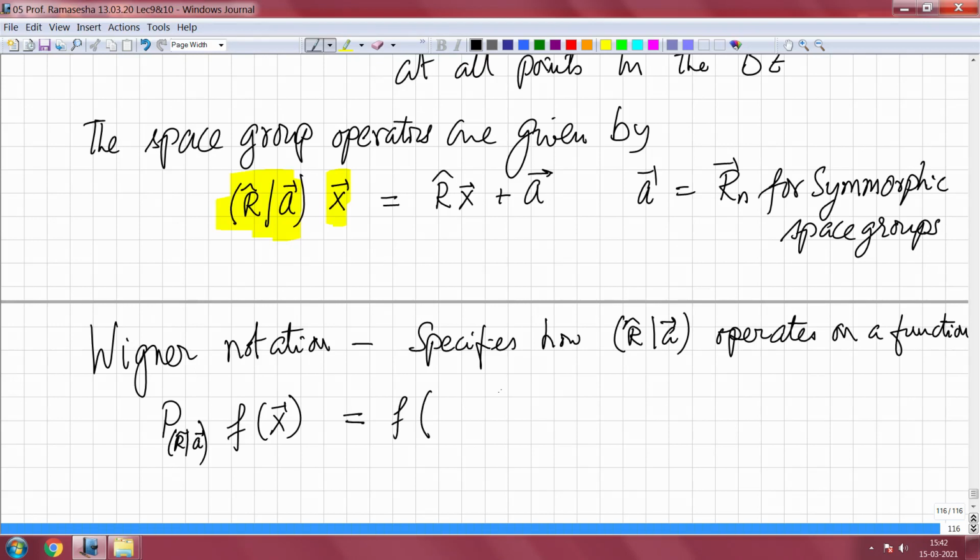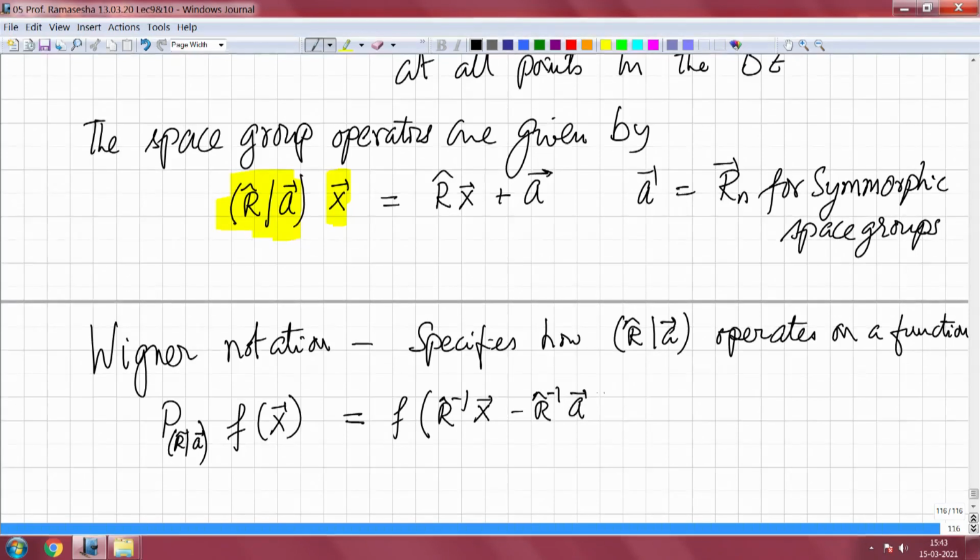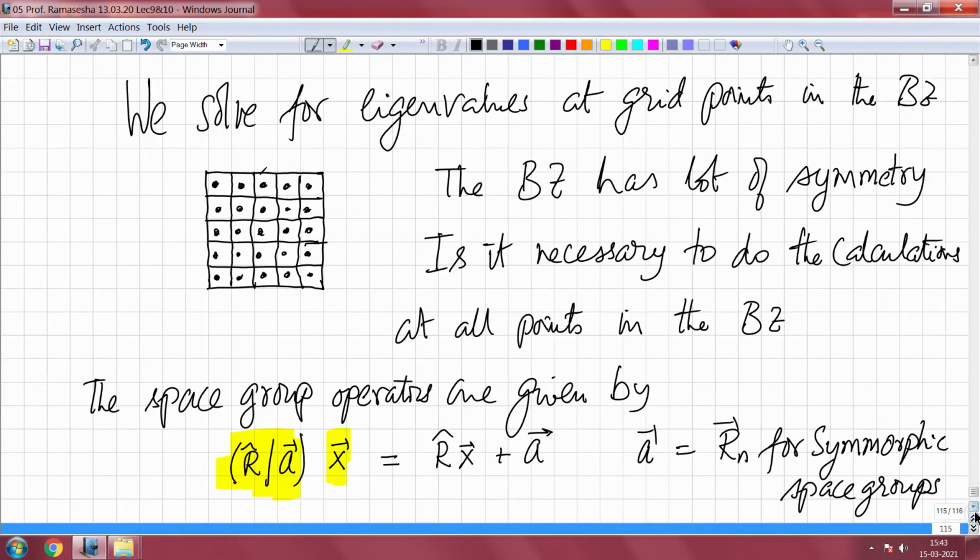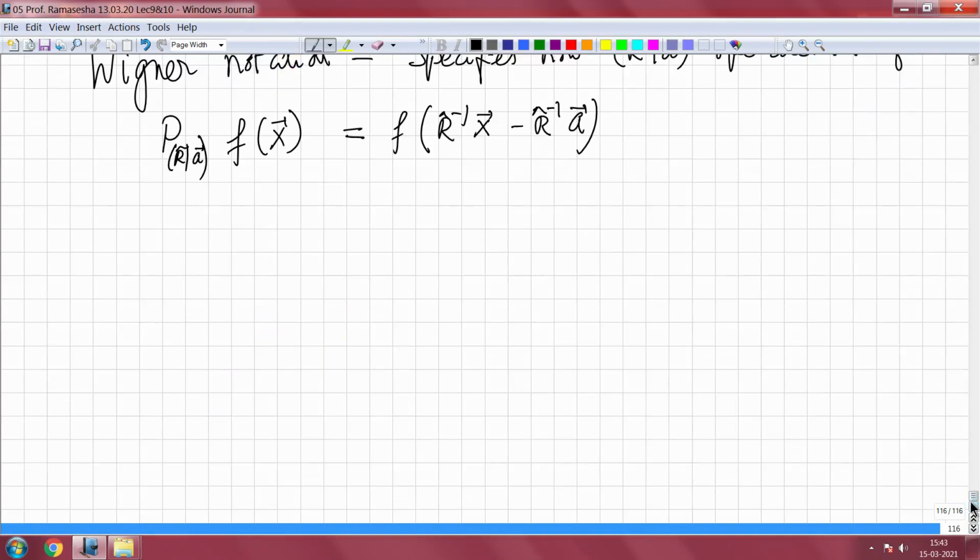So this is given by f of R inverse times x minus R inverse A. The function variable is rotated opposite to the way the coordinate system is rotated. The coordinate system is rotated by R A, but the variable is rotated in the reverse way so as to compensate for that, but this is usually the convention. Now, let us see what else we can do.